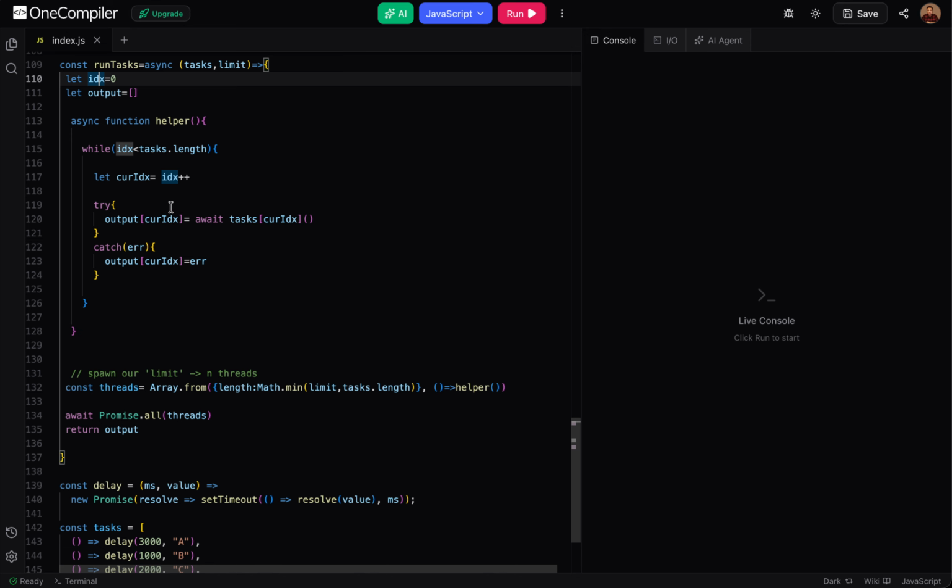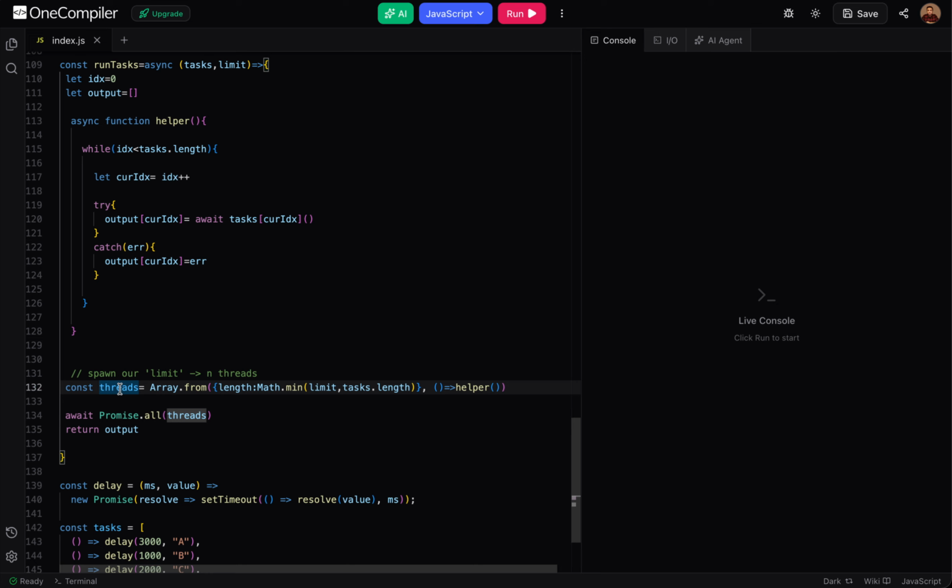So when the index 1, let's say task 2, gets completed, it will increment to the third task and will call it over here. So simultaneously it will be happening for each and every task, one after the other, one after the other, right? So this is how this will happen. Once our helper function and this task limit is hit, we will spin out a threads array.